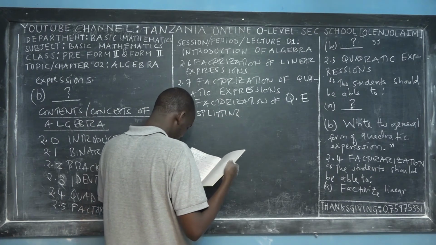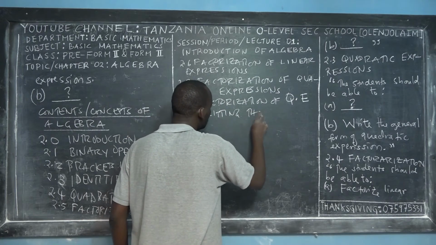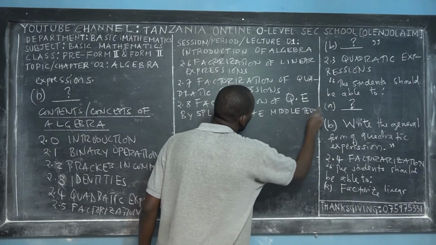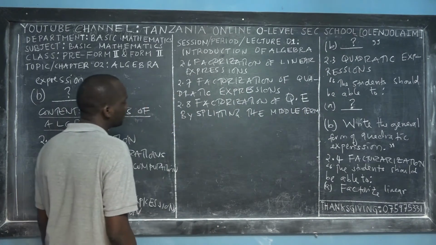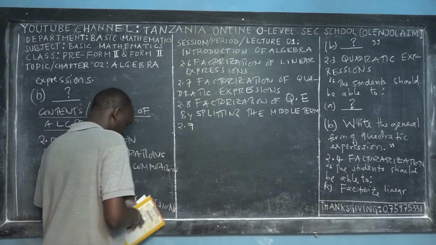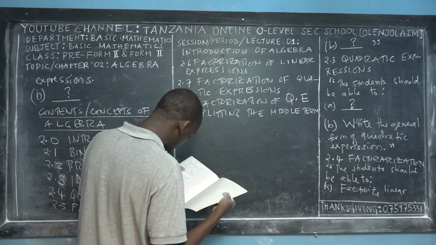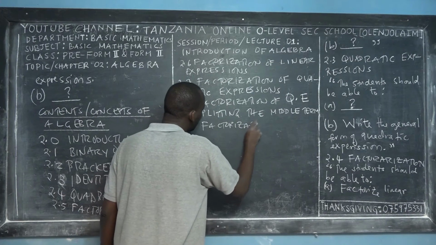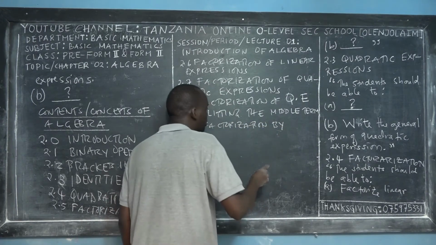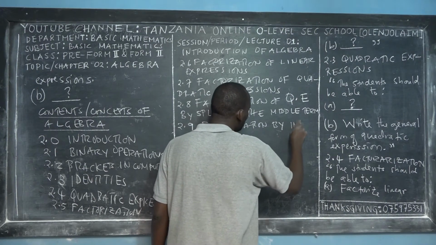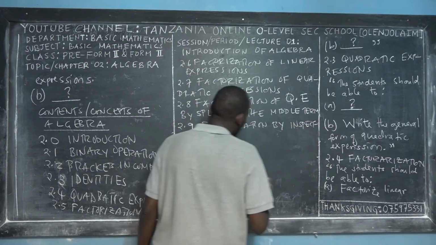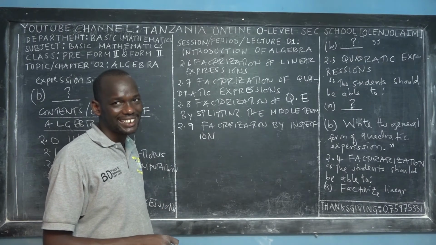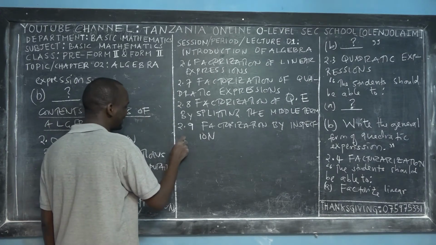Splitting what? Splitting the middle term. So it's a very interesting topic of maths. I will teach you what it means. The next subtopic is called factorization by inspection, another method of factorization. Today we find inspection in mathematics, compared to the inspections in parade, yeah? During the inspection day, possibly Monday and Saturday.